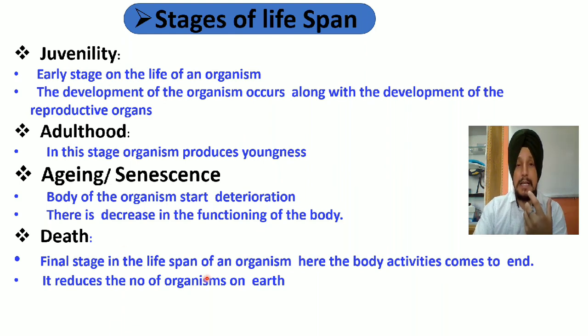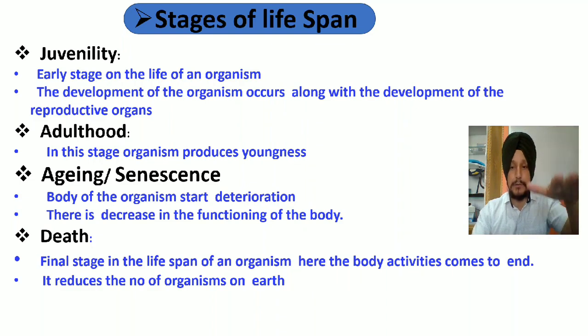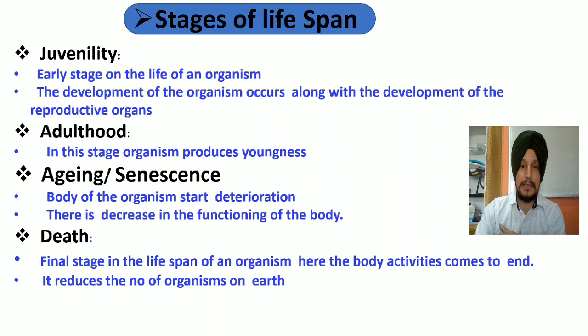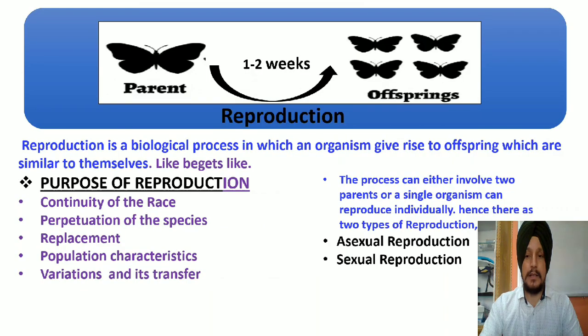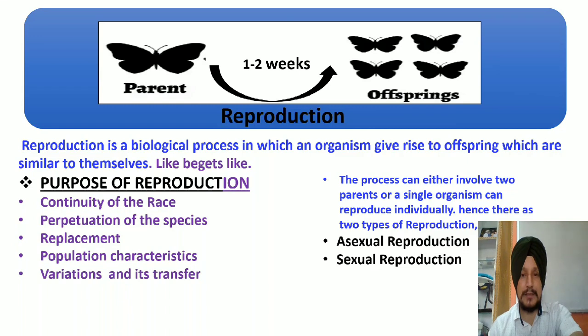अब at the end, as I told you, that death is the final stage which continually decreases the number of the organisms on this earth. Let us take the example of butterfly. Students, if butterfly have a lifespan of 2 to 3 weeks, it means that within 3 weeks all the butterflies will get perished out from this earth. But still we have a large number of butterflies on this earth. Students, the only answer of this question is reproduction.